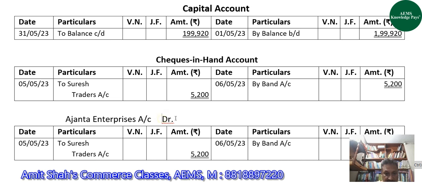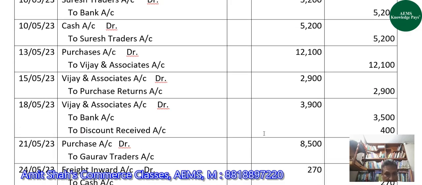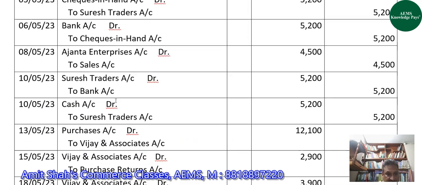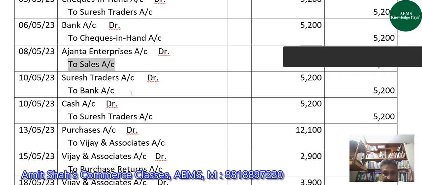Good. Next account that we have is Ant Enterprises account. Ant Enterprises account was debited here on 8th May. So on the debit side of Ant Enterprises, we'll write to sales account with 4,500.